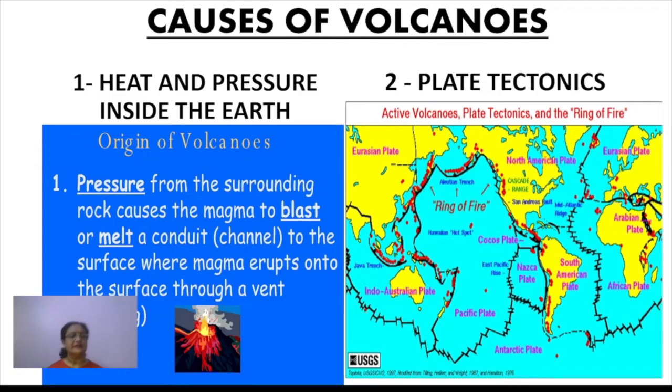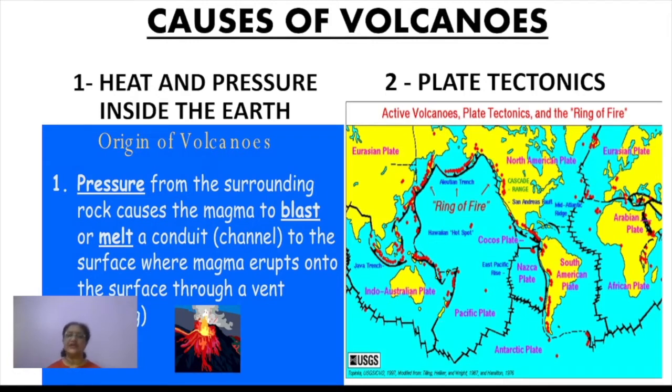Inside the earth, the temperature is very high, but along with that, pressure is also built up inside. This pressure from the surrounding rock causes the magma to blast or melt a channel to the surface, and where magma erupts onto the surface through a vent, that results in the formation of a volcano. So this is how a volcano is formed.